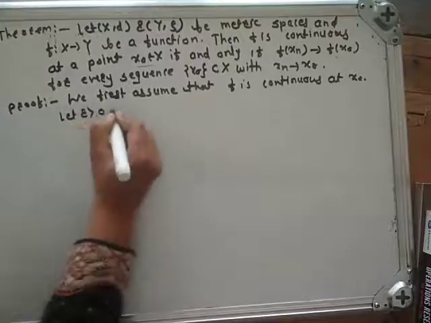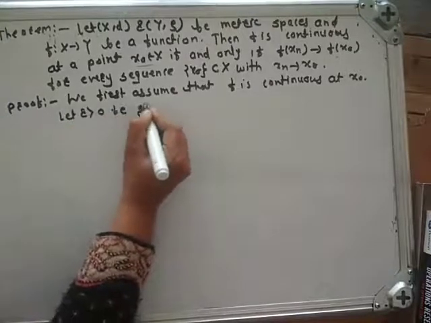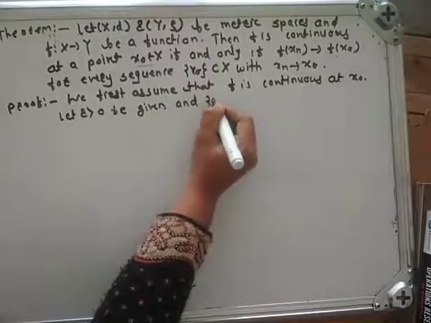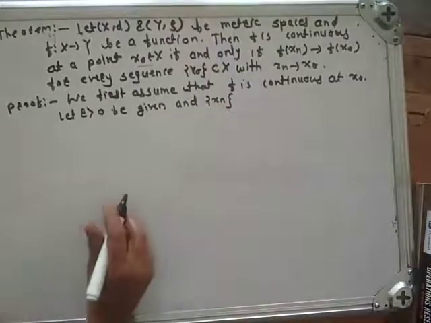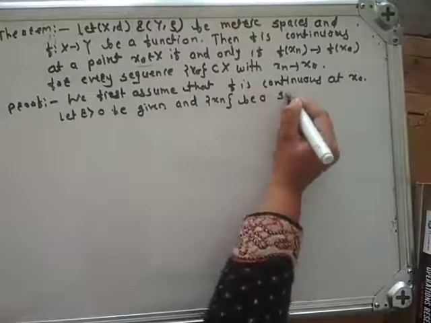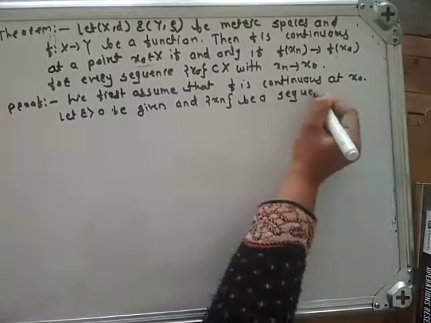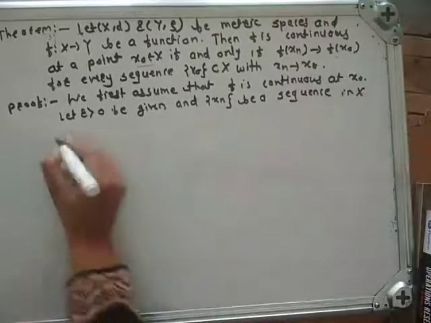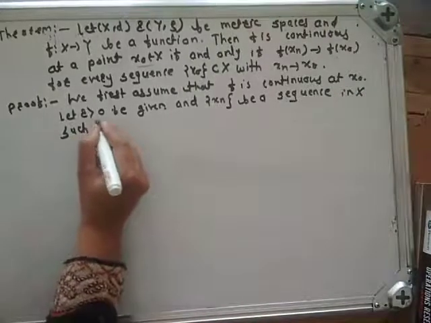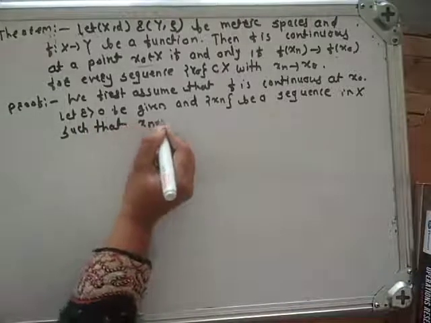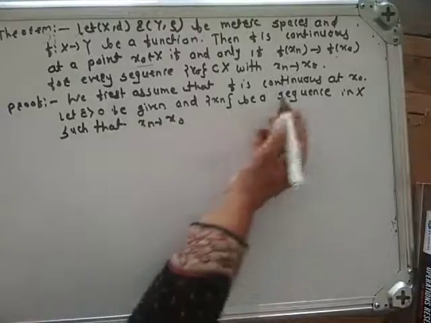Let epsilon greater than 0 be given and let xn be a sequence in capital X such that xn converges to x0.